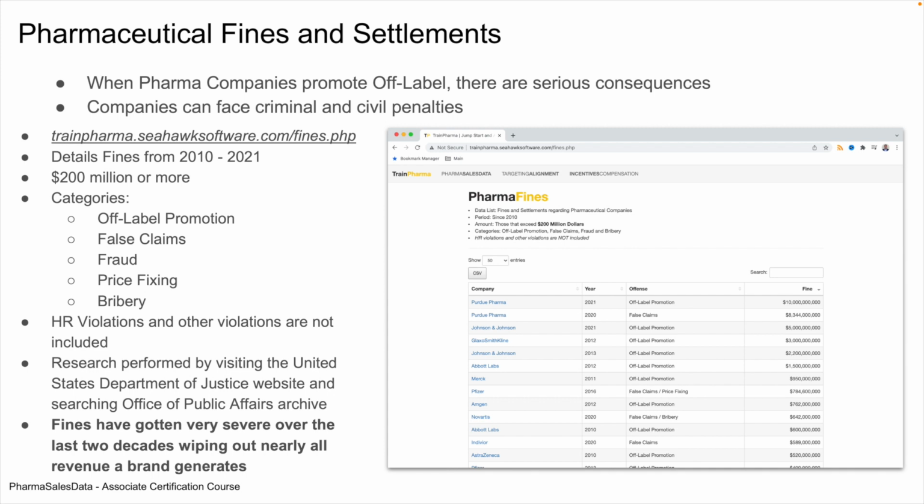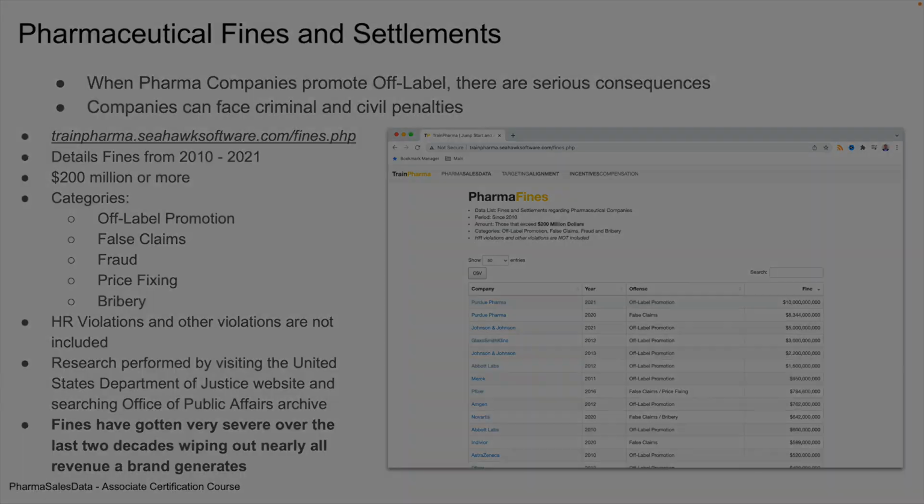Fines have gotten very severe over the last 2 decades, wiping out nearly all revenue a brand generates. If you promote on-label and make $10 and you promote off-label and make $1, you will lose nearly all $11 if you get caught for off-label promotion. It's just the way it is now. The government has really cracked down on this, and I want to go over the specific case listed here as the Abbott Labs case from 2012, which was a $1.5 billion case.